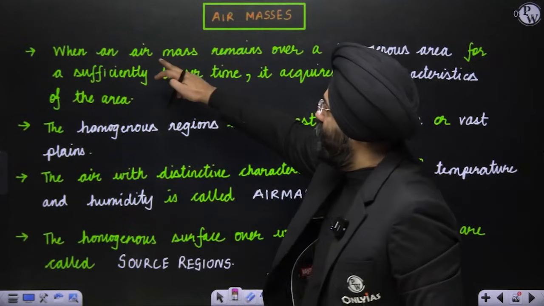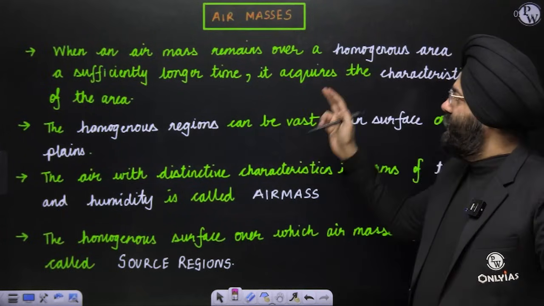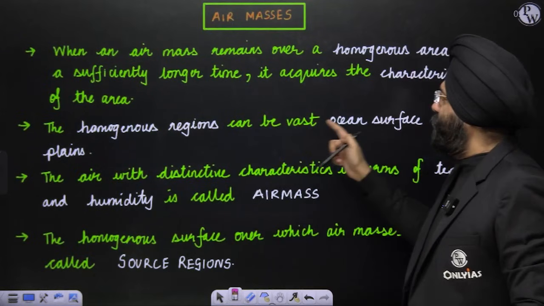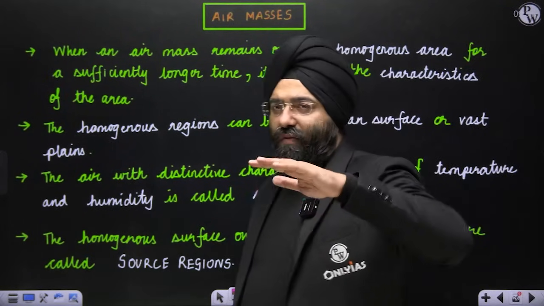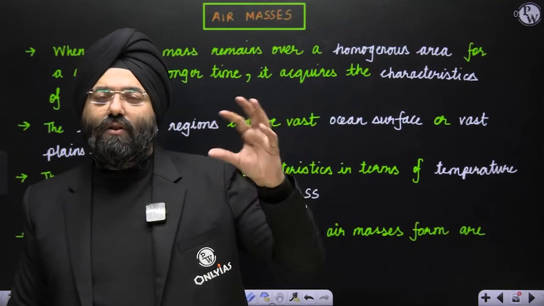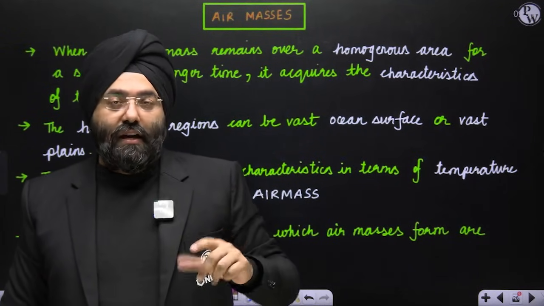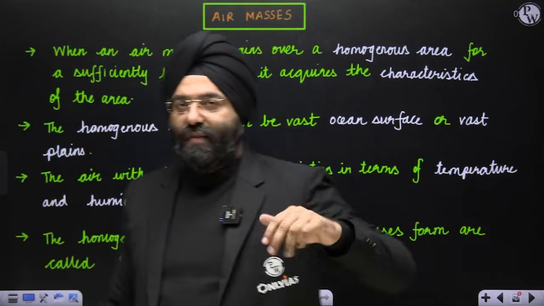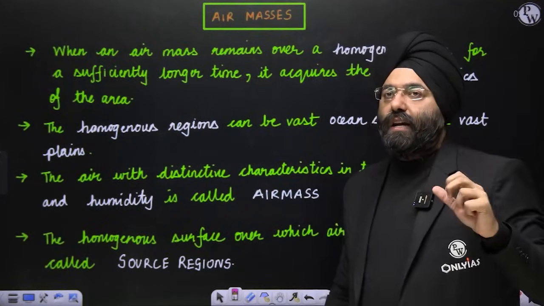That is why if an air mass remains over a homogeneous area for a sufficiently longer time, it acquires the characteristics of the area. The homogeneous region can be a vast ocean surface or vast plains. Why are we saying vast? Because if there is a small region and then another small region having different characteristics, then it is difficult to form proper air masses. Because there is variability, it is not homogeneous then. It will become a heterogeneous region. Homogeneous means a large area with similar or uniform conditions. That is why the whole air mass on top of it will have uniform characteristics.